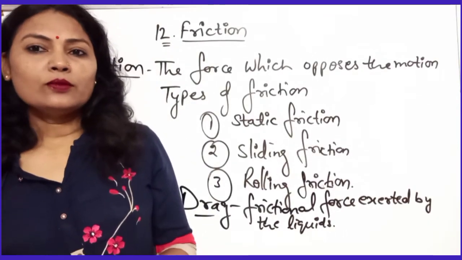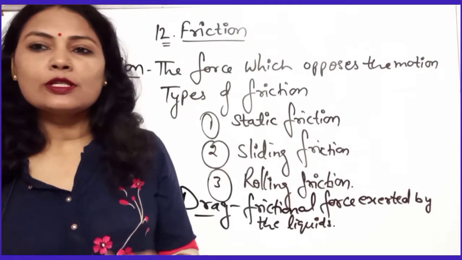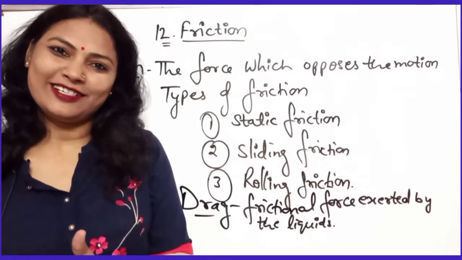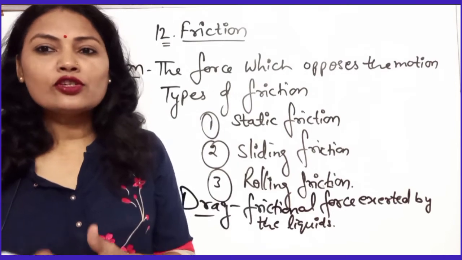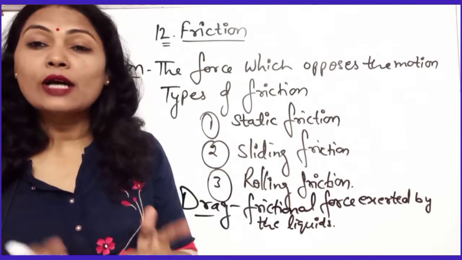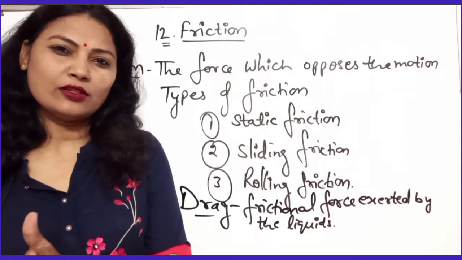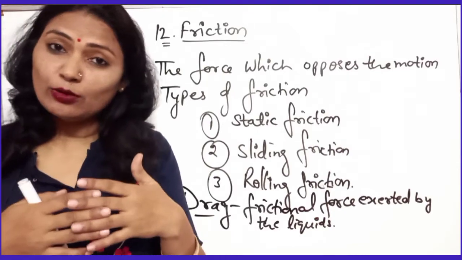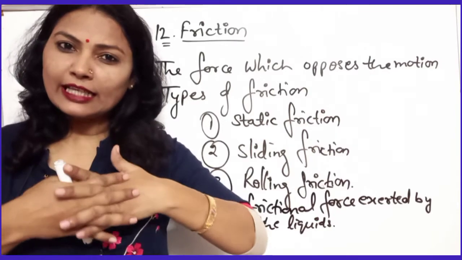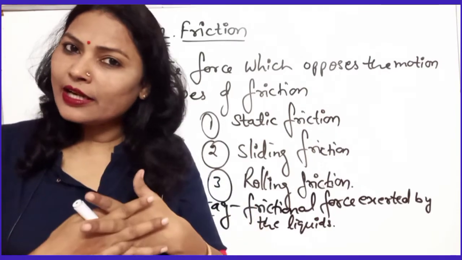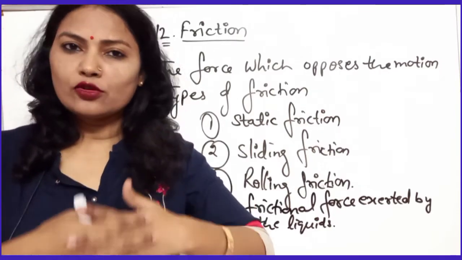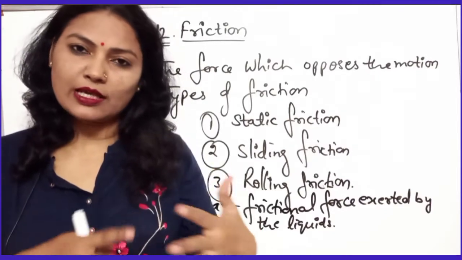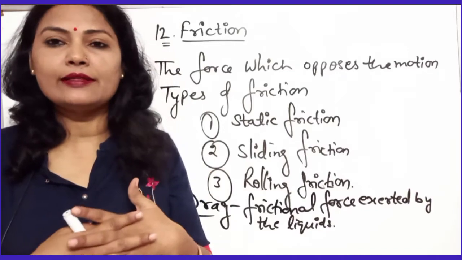So friction always opposes the motion and it produces heat. Got it? And friction is caused due to the irregularities on the surfaces in contact. You know that every object has irregularities, so they will be interlocked like that. So the rougher the surface, the more irregularities there are, and you will have to apply more force to slide the object. So more irregularities are there.